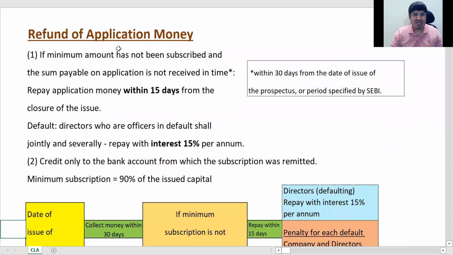refund of application money. Okay, what does this say? After this I'll take your questions. Okay, if any.